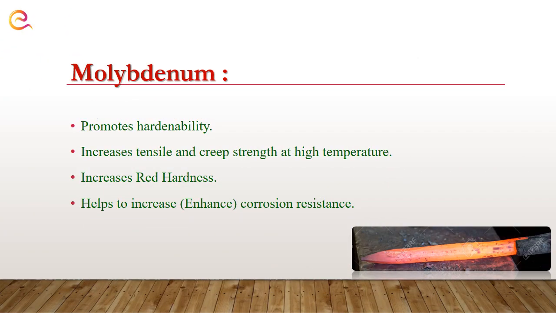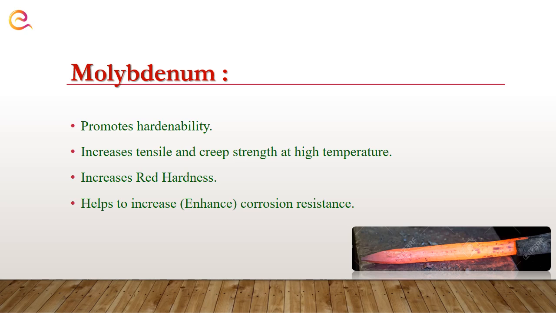Then our next alloying element is molybdenum. It increases the hardenability of our steel. The next point is it increases tensile and creep strength at high temperature. First of all, understand what is creep. Creep is nothing but a failure phenomenon. When our material fails under cyclic or repetitive load, then that breaking or failure phenomenon can be called creep. Then to avoid that phenomenon, our material should have good creep strength.